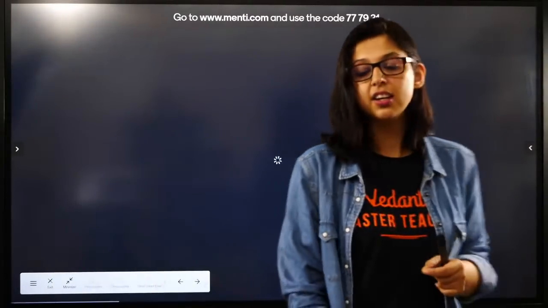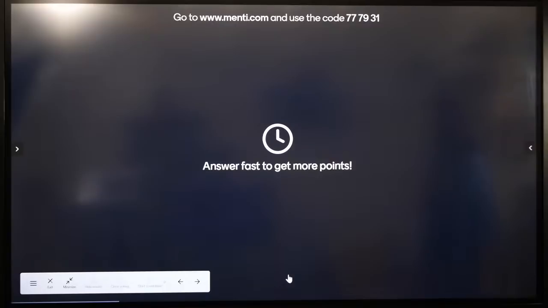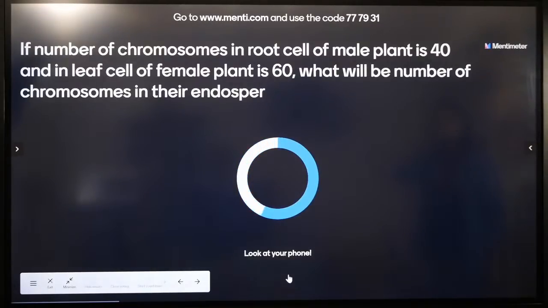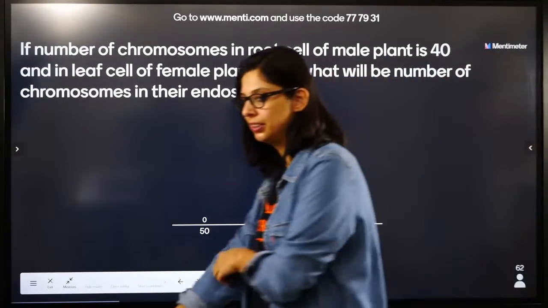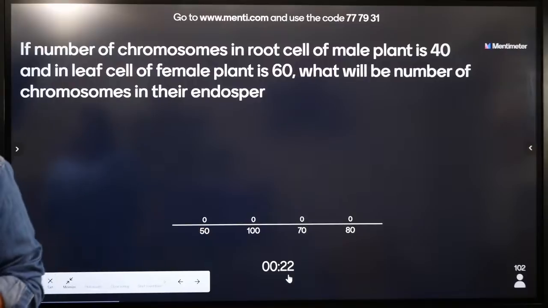Right, everybody? Let's go to the next question. Guys, I think this is the 6th question. If number of chromosomes in root cell of male plant is 40, and leaf cell of female plant is 60, how many will be in the endosperm? Very good question. Come on, try doing it in 30 seconds.